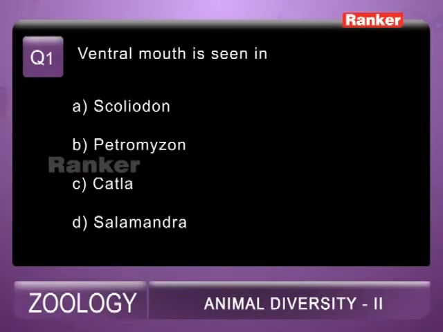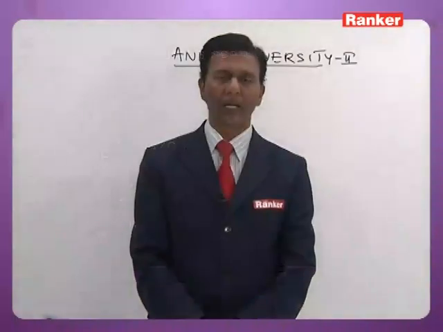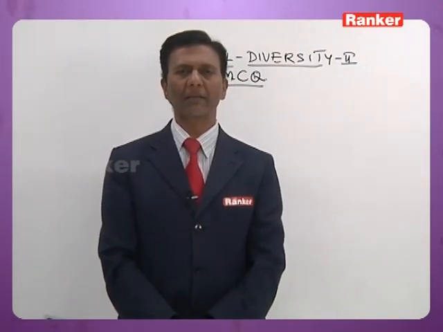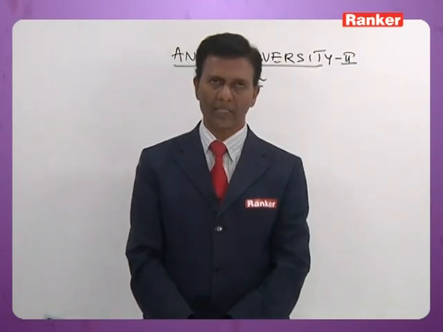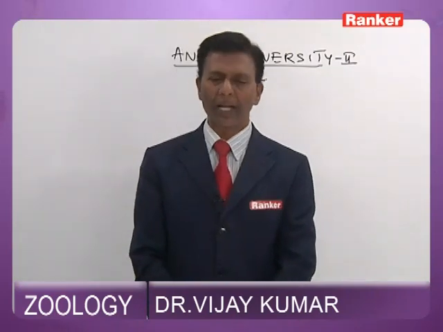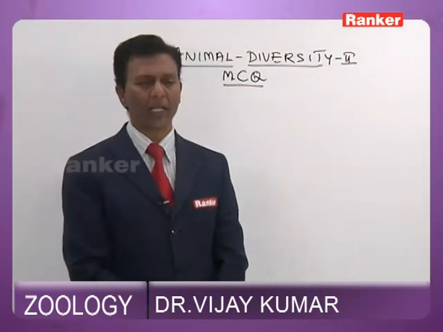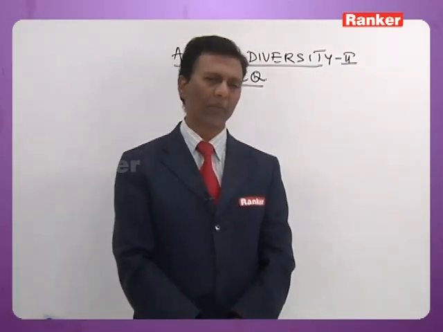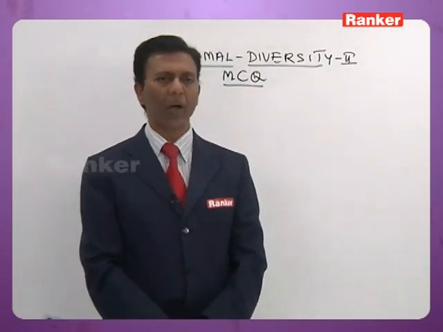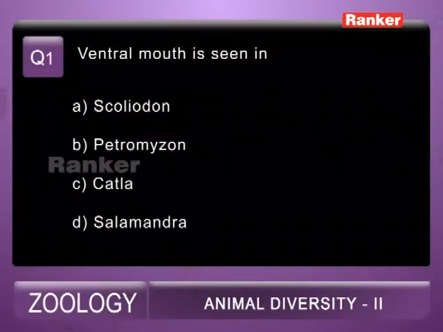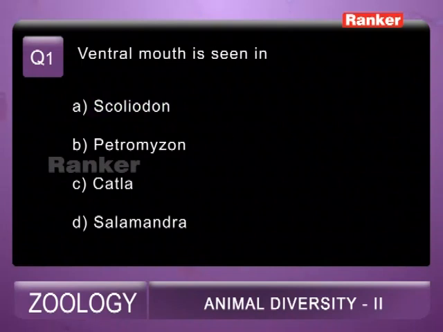Ventral mouth is seen in A. Scoliodon, B. Petromyzon, C. Catla, D. Salamandra. Dear students, you know very well that the ventral mouth is the characteristic feature of all Chondrichthyes. The terminal mouth is a characteristic feature of Osteichthyes, while a ventrally situated mouth is characteristic of Chondrichthyes. So among these you have to pick the fish that belongs to Chondrichthyes. Scoliodon, commonly called dogfish, belongs to Chondrichthyes. So the answer is A, Scoliodon.